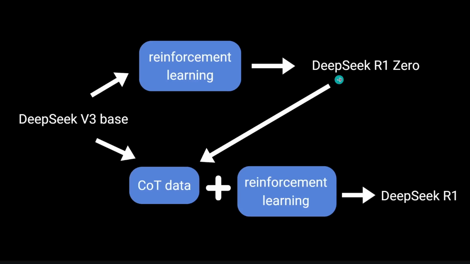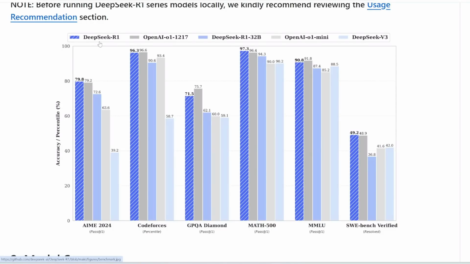Now that was just the DeepSeek R1-Zero model. Next, they used high-quality answers from this model to train an even better model, which we all know as DeepSeek R1. So for DeepSeek R1, at the start of the training, it is fed some high-quality answers by DeepSeek R1-Zero, and then afterwards, it continued to train using reinforcement learning. And by feeding it this initial data from R1-Zero, it turns out that this DeepSeek R1 model is a bit smarter. And this DeepSeek R1 is the model that beats OpenAI's o1 in various benchmarks.